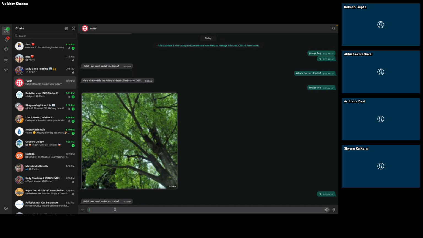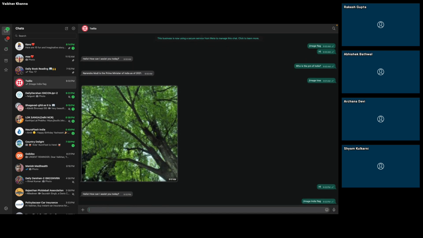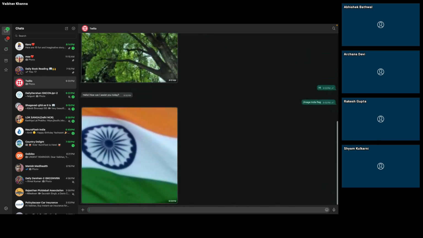Okay, so I will first type the image one. So slash image India flag. It will take some time because of images. First of all, this request will be rerouted to Twilio. Twilio will send it to the MuleSoft application, and then I will be getting the image. Within a minute we will get the response. In this way, I will be getting the image. Similarly, if I want to get an image of anything, for example, slash image of cat.